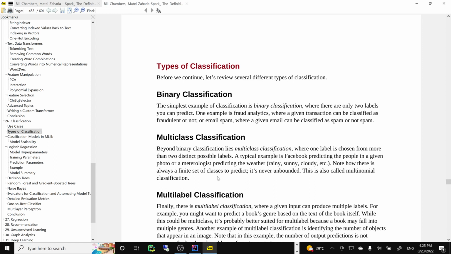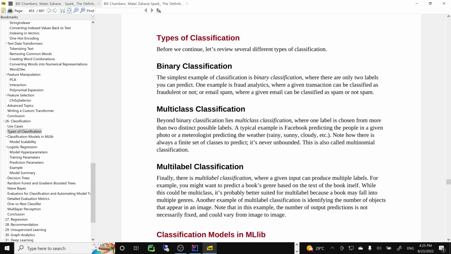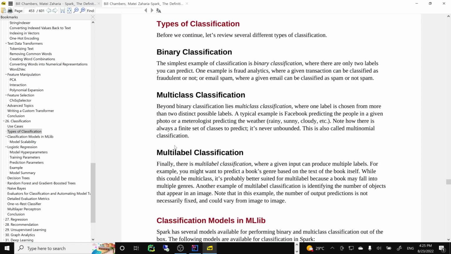But it's always a finite number of classes, not unlimited. The last one is multi-label, when you could possibly have multiple answers, like maybe a book is about science fiction, maybe a book is about romance. So it could be multiple labels.